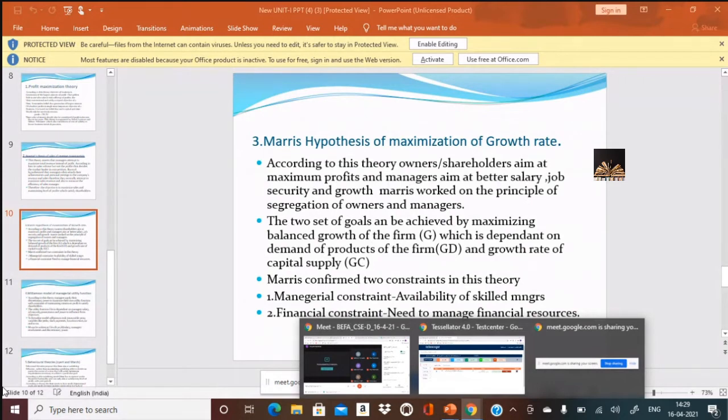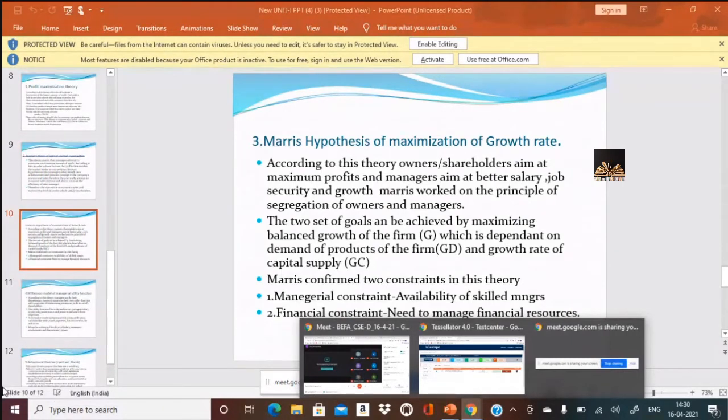There shouldn't be any shortage of capital supply in the business. For example, if suddenly the demand for the product increases, GD increases, then simultaneously there should be an increase in GC, that is capital also. If not, what happens? Demand can't meet supply. In such a situation, there would be a fall in sales and people shift over to other products when the demand doesn't meet the supply.